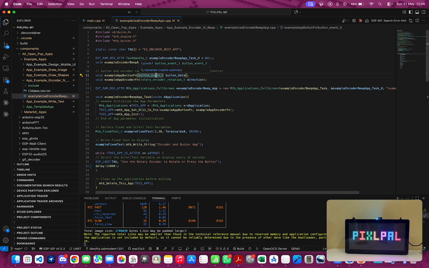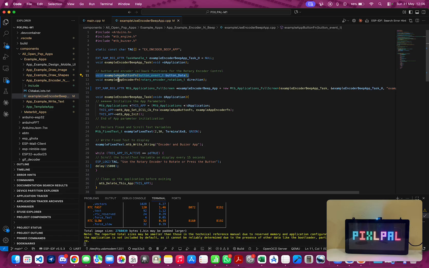It receives a variable of type button event, and whatever the action when a button is pressed is contained within this button data variable. So you declare that function at the top of your program.